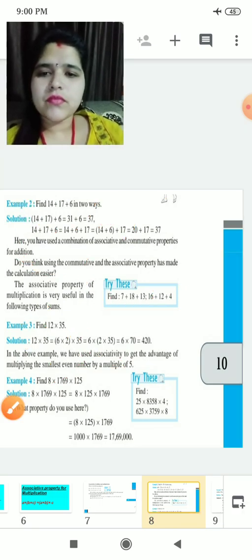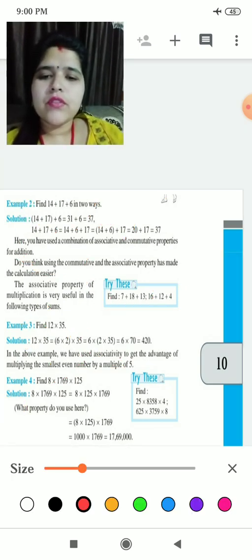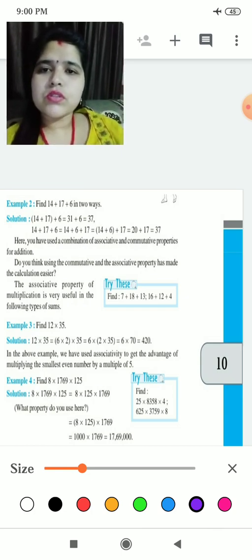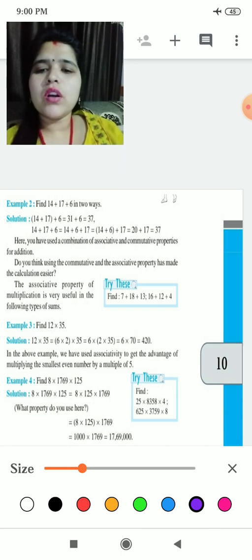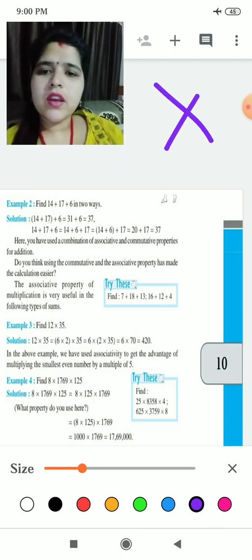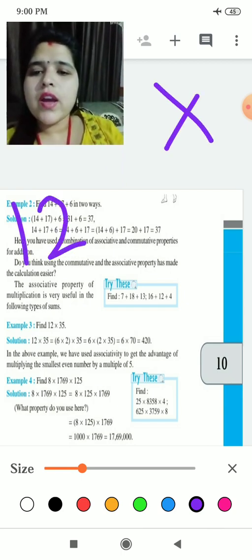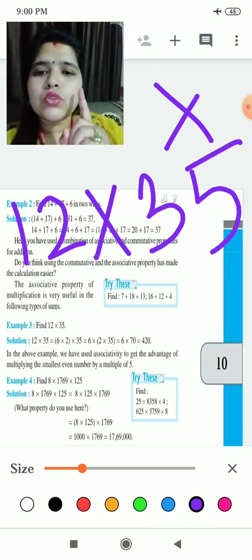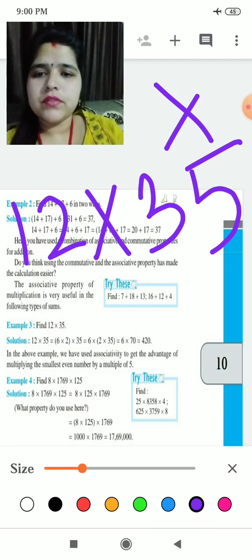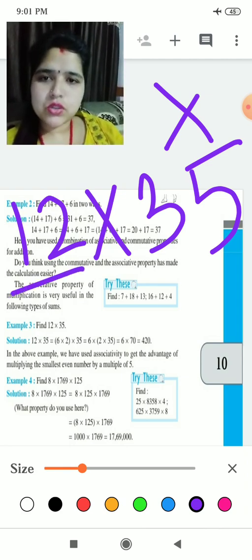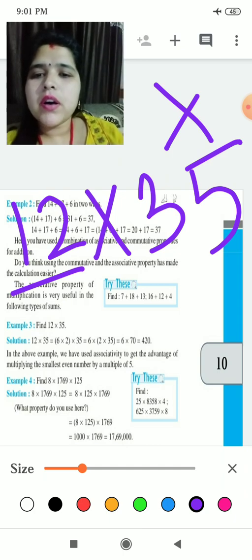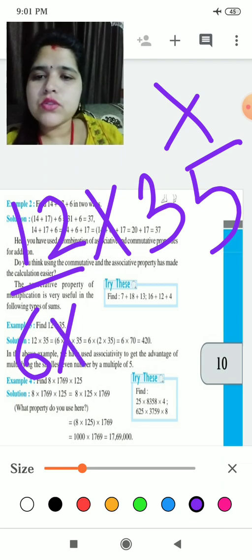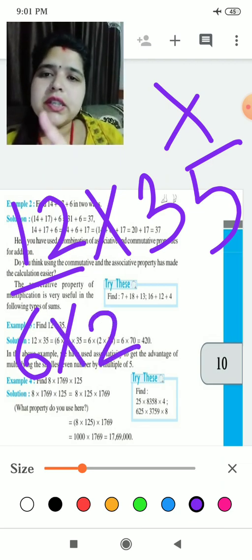Now children, we can have different types of questions. Okay, this was for addition. Now I will show you for multiplication. Okay, see, if question is given 12 multiplied 35, you have to find this. First of all, you have to break the number. This easy number you break. It is 12. You will break this number in which form? Yes, 6 multiply 2. Or you can do 2 multiply 6.